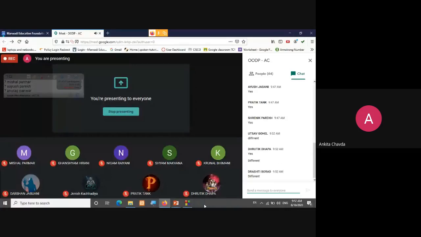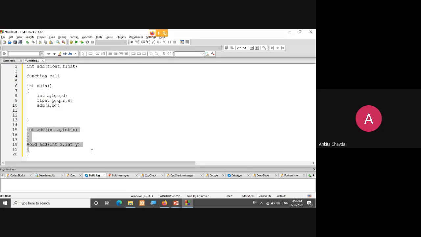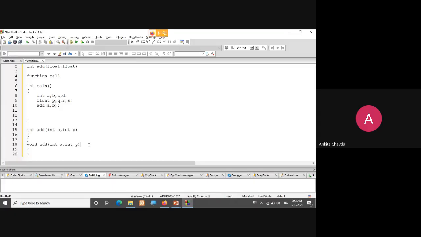Okay, these two are different, someone says. No, only these two functions. I'm not passing anything. I've already given the function definitions. Are these two functions the same or not? That's my question. Integer add, integer a comma integer b, void add, integer x comma integer y. So the answer is that these two functions are the same, not different.